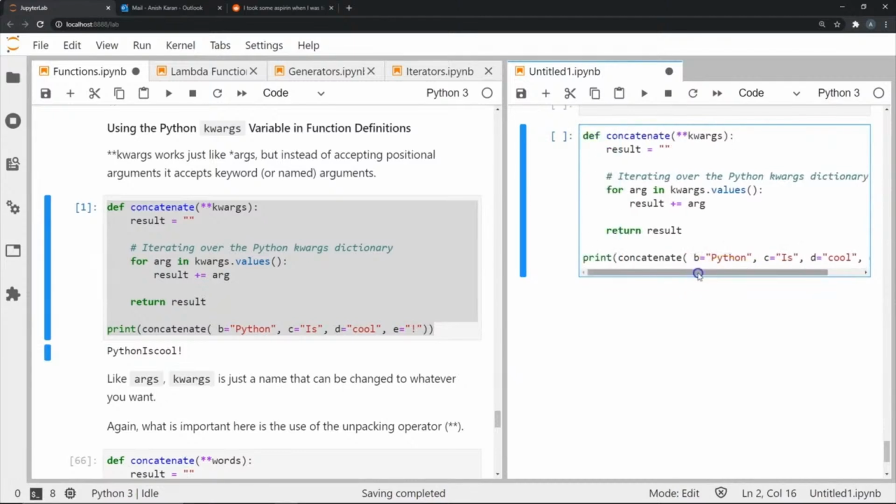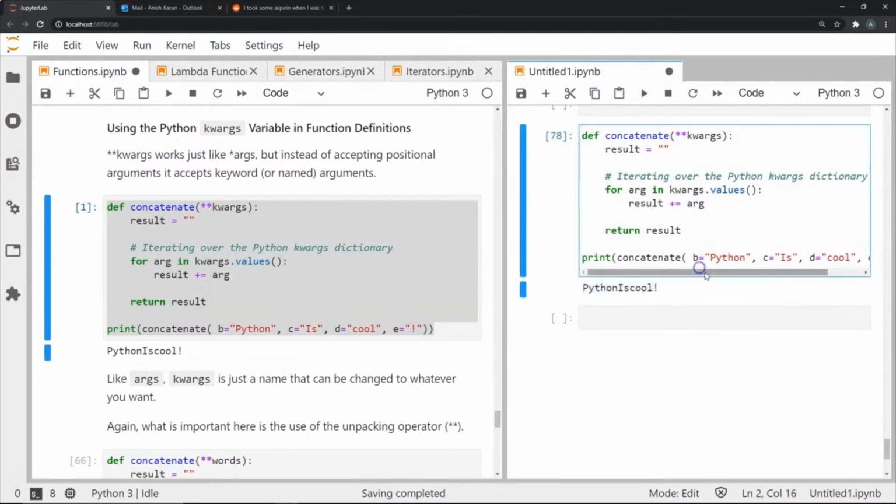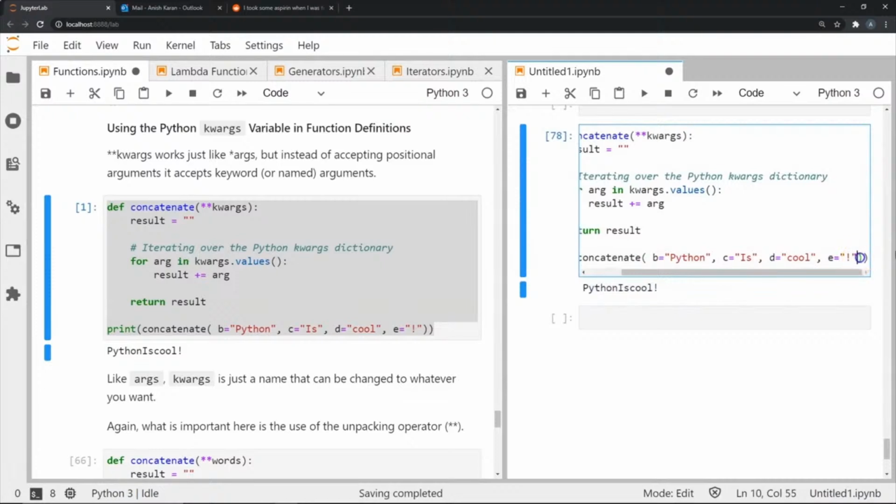So in this example, I have passed Python, is, cool, and an exclamation mark, all separate strings. And what I'm going to do in this function is join them together and create one whole string out of it. Let's see what's the result. Python is cool. Of course, if I had to add something else, say I just wanted to say hello and add one more string, I can add it just like this. I don't have to define a fixed number of arguments. I can pass any number of arguments I want.